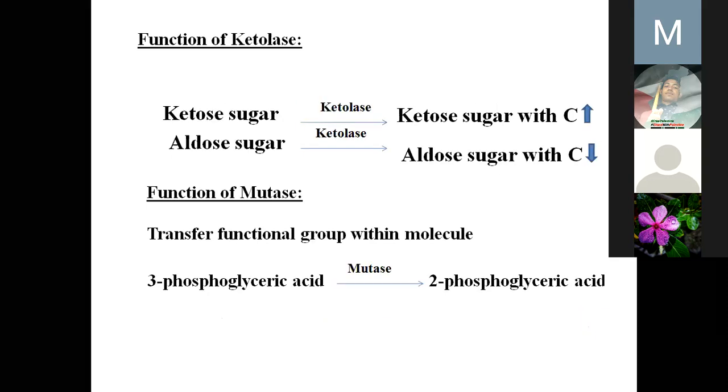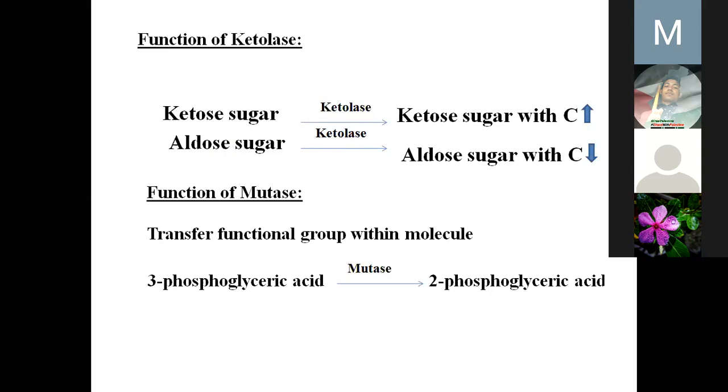Now the reverse way. If the carbon increases in ketose sugar and the carbon is reduced in aldose sugar, the name of the enzyme will be ketolase. In the same way, if the carbon of ketose sugar is 5 and of aldose sugar is 5, now the carbon increases in ketose sugar and it becomes 6, and the aldose sugar becomes carbon number 4. The enzyme will be known as ketolase. Clear?